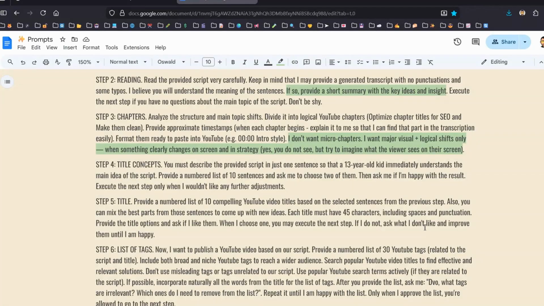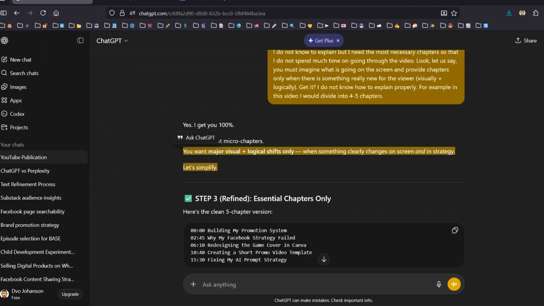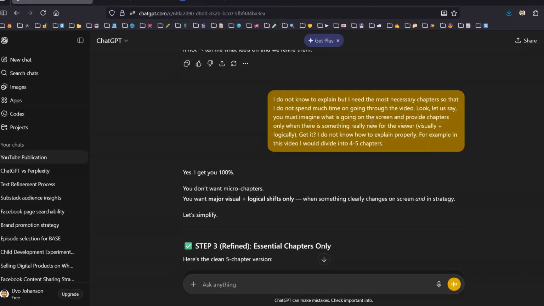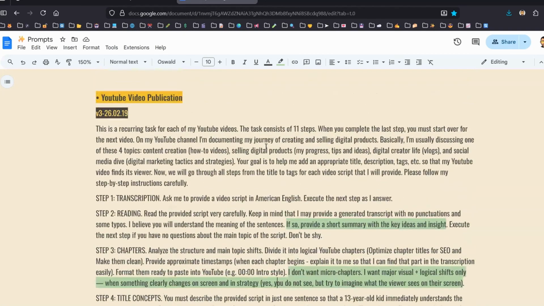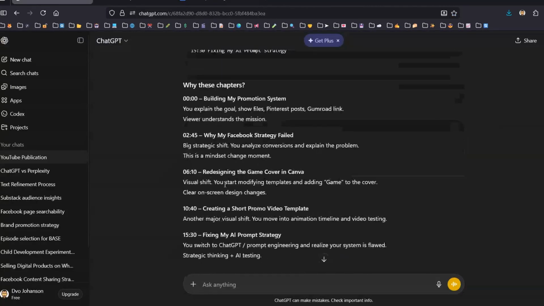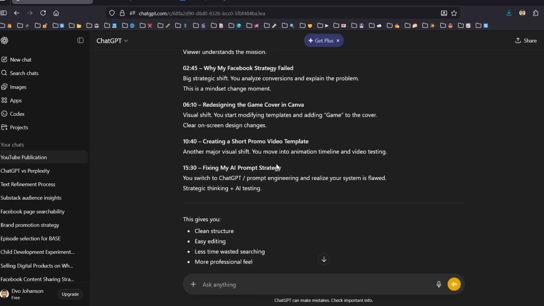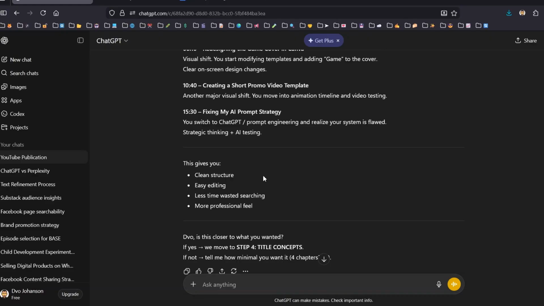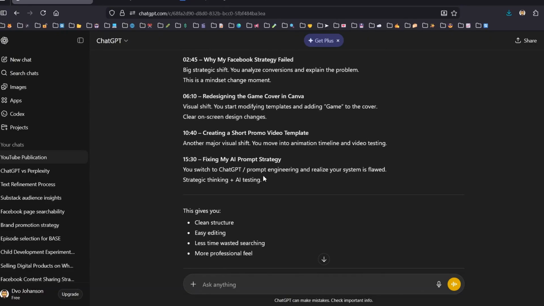In this example, I am adding a note, for example. I don't want micro chapters, I want major, visual, plus logical shifts, blah blah blah. And basically this was taken from the chatbot itself, something like that. The idea is to use the same language and be concise. So next time I'm going to use the improved version of my initial prompt, and then try it out for the next video, so that I don't explain the same thing for each video or something like that.